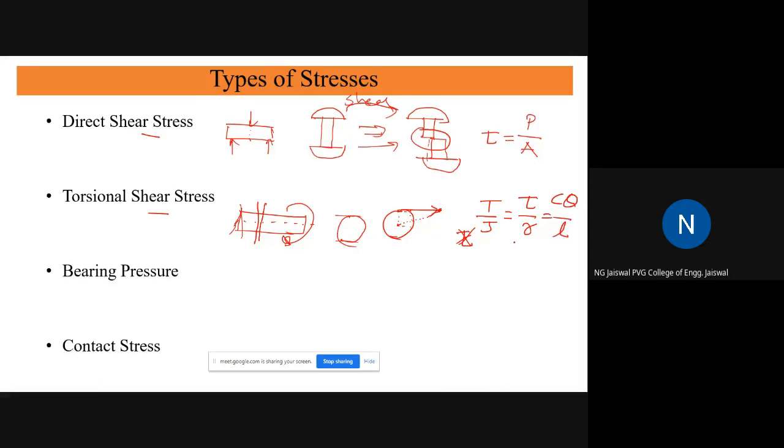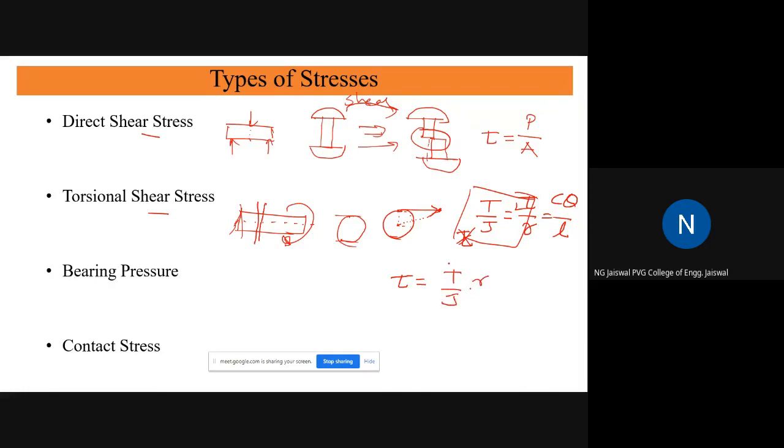You are familiar with this equation. This is the torsional rigidity equation. This is the torsional shear stress, because this stress is induced because of torsion, not because of direct force P. So if I extract this part only, it becomes T by J equal to tau by R. Therefore, tau is equal to T by J into R.